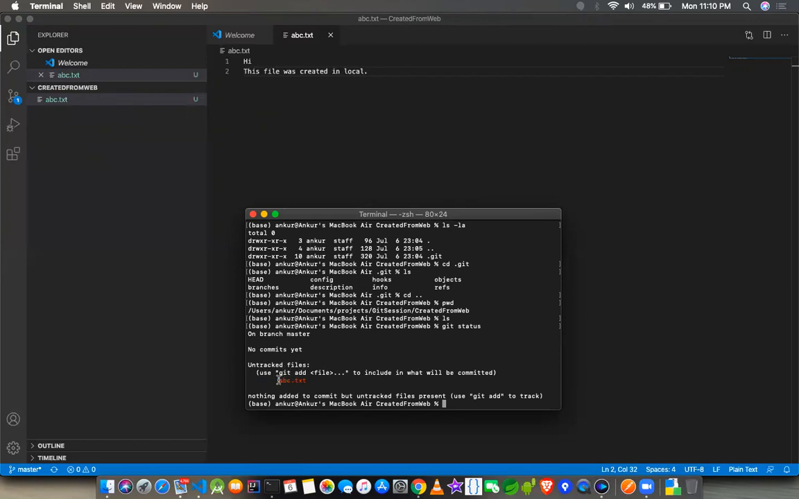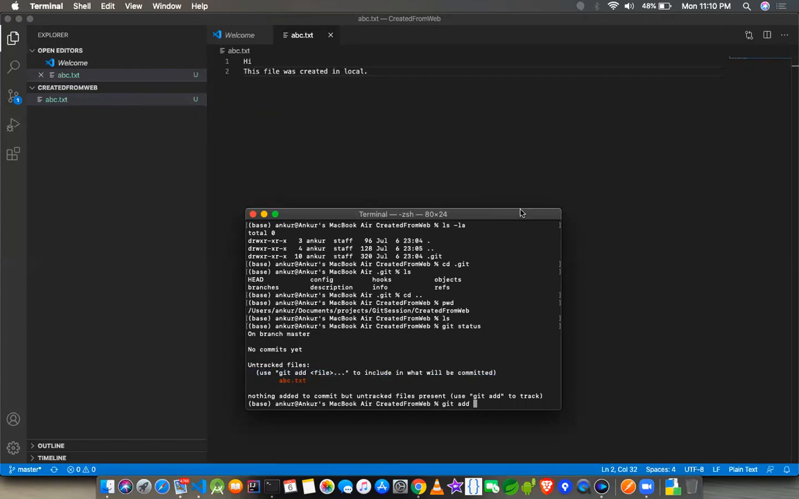Untracked files means it has still not been added, and it is there in the local system, but it is not there on the Git. So what I have to do is, they have mentioned that git add is used to include in what will be committed. So I'll just go ahead and git add.